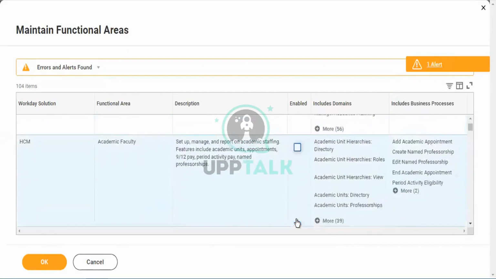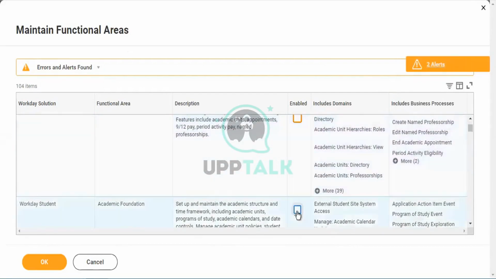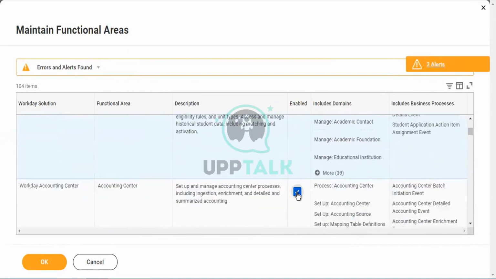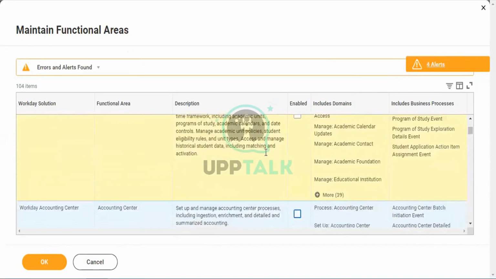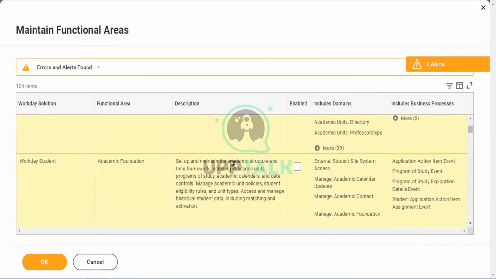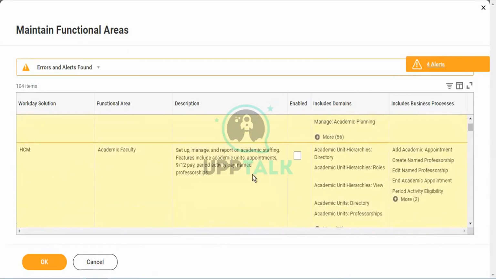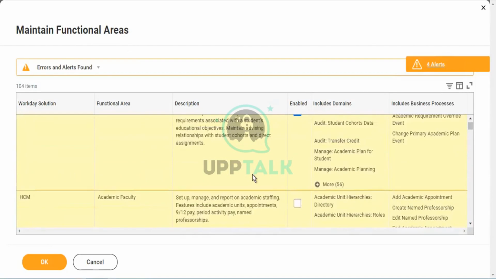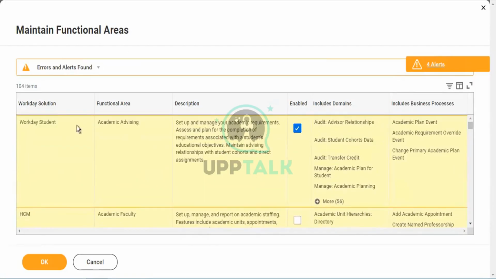I'm removing this and removing this back to back. I'm removing three departments. Workday Account Center, I deactivated the security group. Workday Student, I deactivated the security group. HCM, I deactivated the security group. I activated only Workday Student.